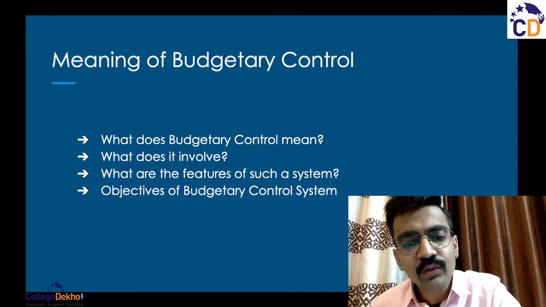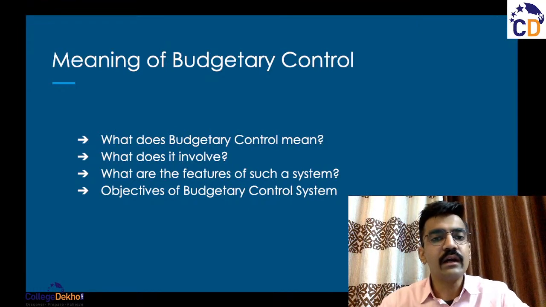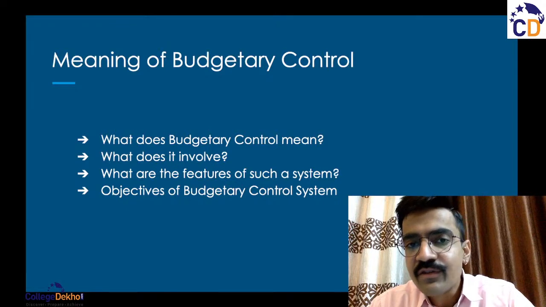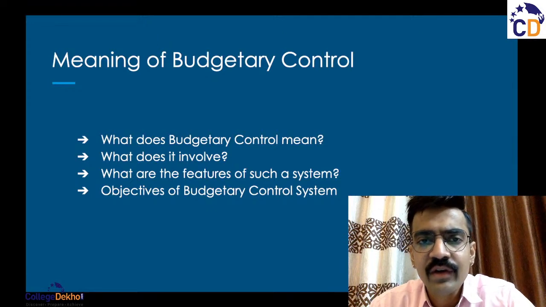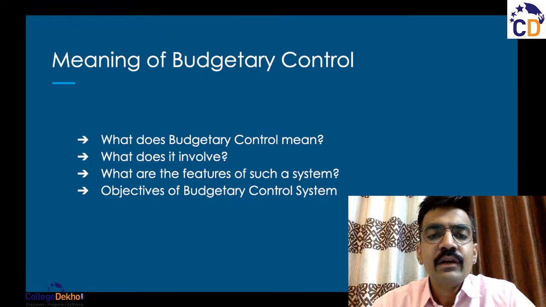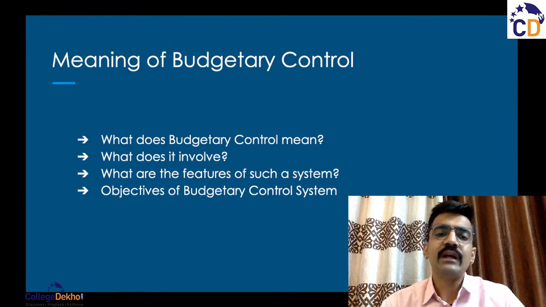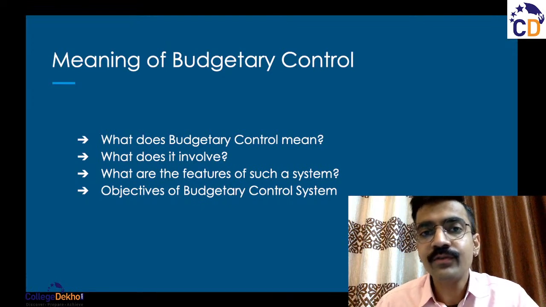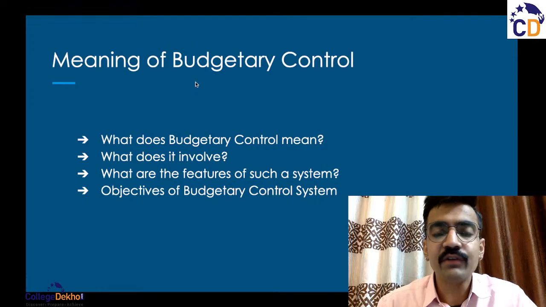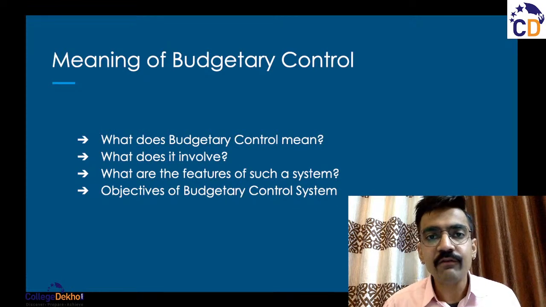Now budgetary control also involves revision of budgets. Once you know, again, if an unprecedented situation has arisen, just like that China example that we used and the Ladakh face off. So if this situation has come all of a sudden, and if you know that the raw material is not going to come from China, but from somewhere else where raw material is priced thrice the amount of what it was in China. So for example, if it was 100 rupees earlier, now you have to pay 300 rupees. Now the prices of raw material have tripled.